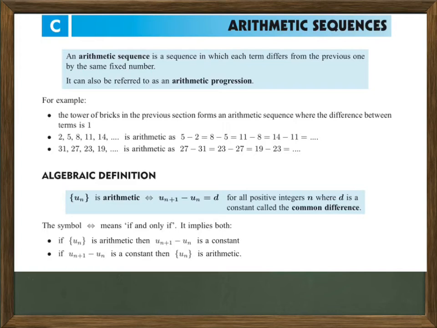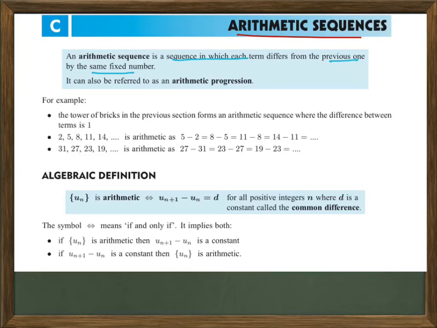So now we will talk about the arithmetic sequence. We will discuss how this sequence comes about and how it looks. In the sequence, we add a specific fixed number to the previous number. The arithmetic sequence is the sequence in which each term differs from the previous one by the same fixed number. So I mean to say each term differs from the previous number by the fixed number.